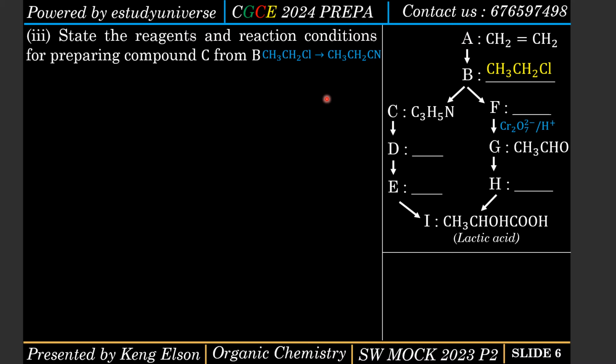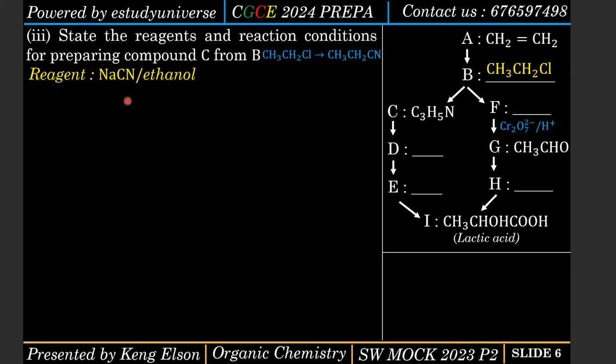Now, the first thing to realize is an increase in the number of carbon atoms from 2 to 3, and the replacement of the chlorine by CN. So what do I need to increase the number of carbon atoms? That reagent is unique, it is standard. To increase the number of carbon atoms of a compound, this is basically what we need to do. We need to add sodium cyanide in ethanol, that is alcoholic sodium cyanide or alcoholic potassium cyanide.